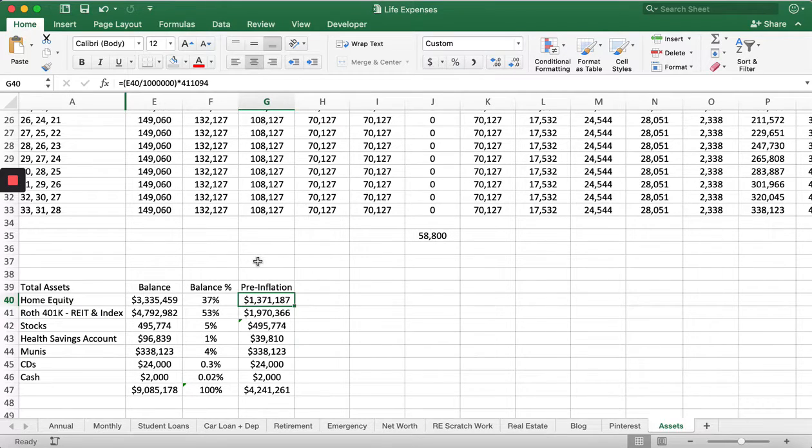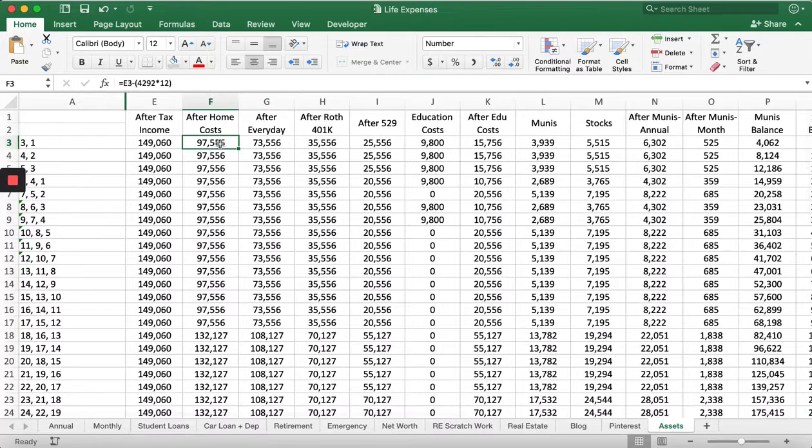Yeah, interesting. So it's probably a home that is fairly expensive, probably around $1 million. Then we can see the after every day, which I have allocated $24,000 for my everyday budget. So that's including food, transportation, and health insurance or HSA contributions. It's including a lot of things, which I think is fairly reasonable, right? To say that those expenses will cost you probably around $2,000 a month, right?